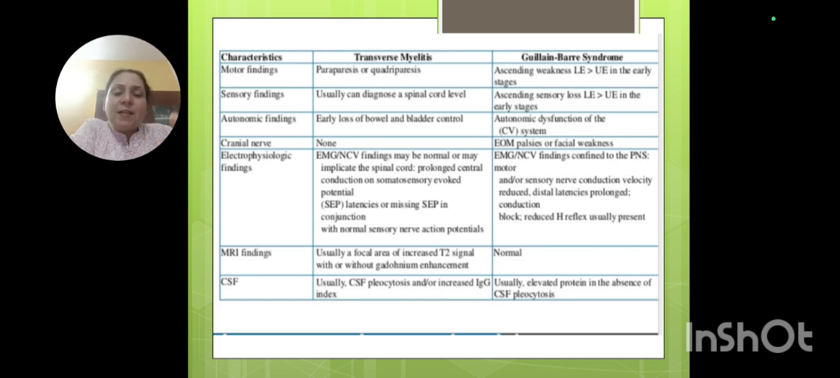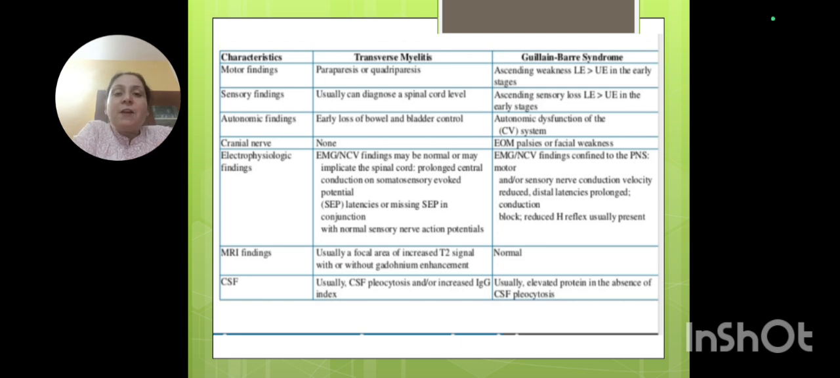Both will have spinal shock, where there will be a flaccid stage, followed by UMN signs. There will be total loss of bowel and bladder function, and followed by hyperreflexia, that is increase in tone. Fine. And there is no involvement of cranial nerves in transverse myelitis.